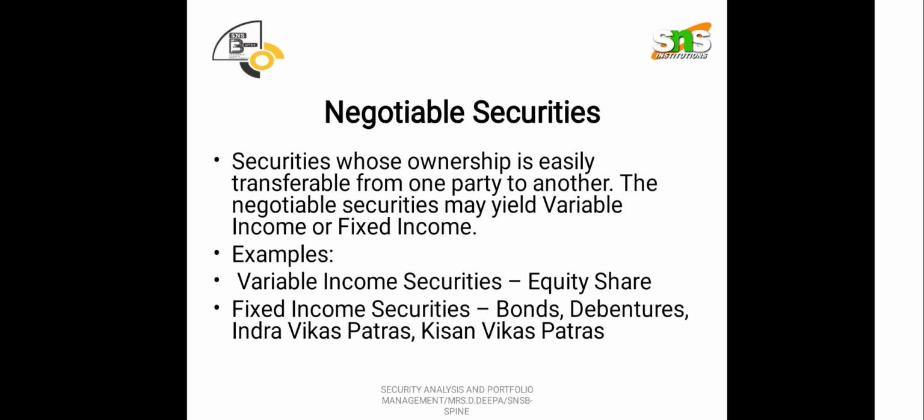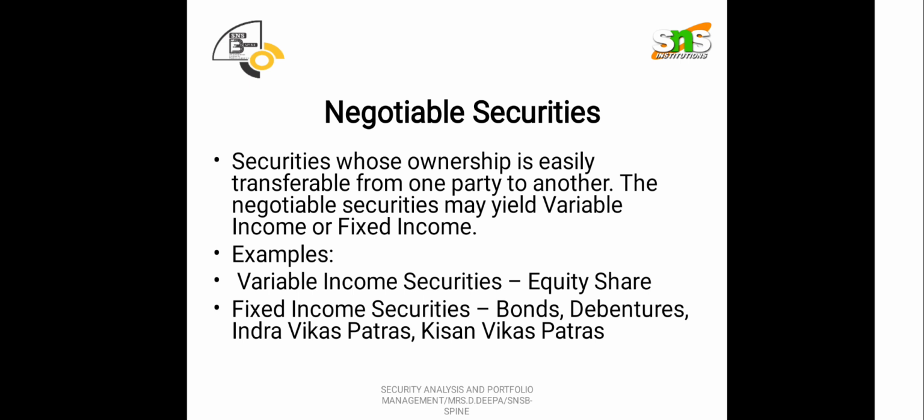Securities whose ownership is easily transferable from one party to another party, we categorize as negotiable securities. An individual holds all the securities in his own name, and after a certain duration that ownership is entirely transferred to the second party. These kinds of things are called negotiable securities.